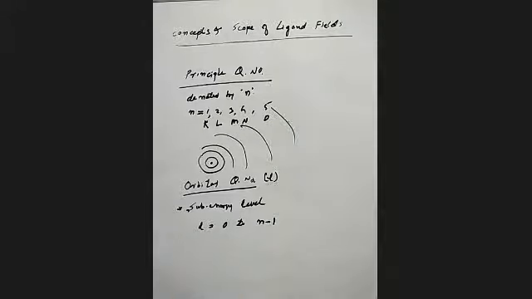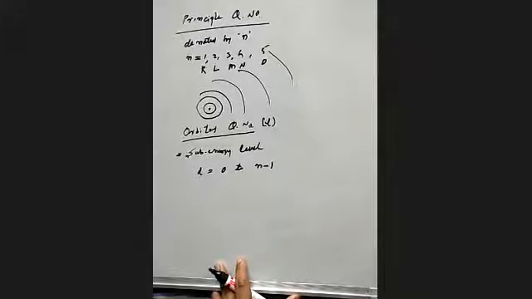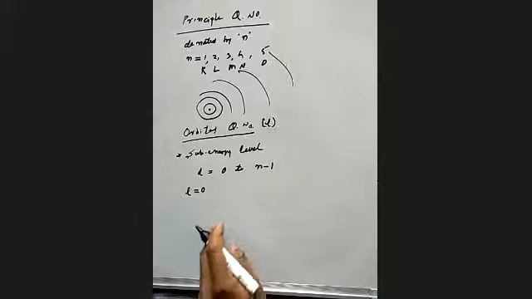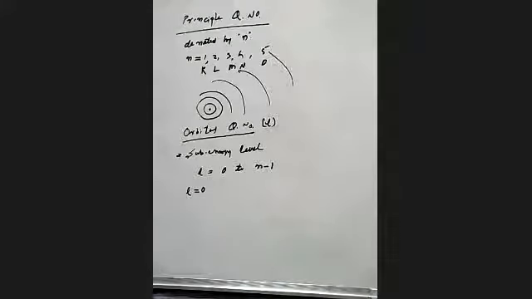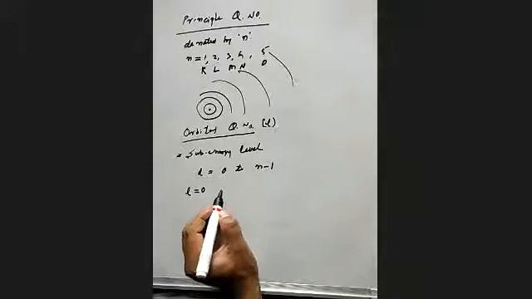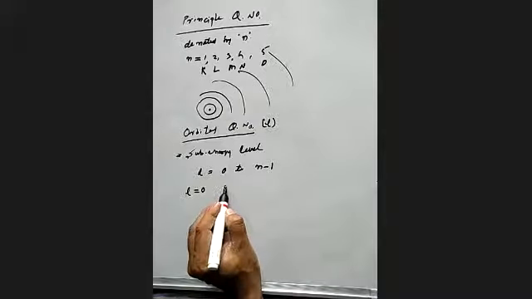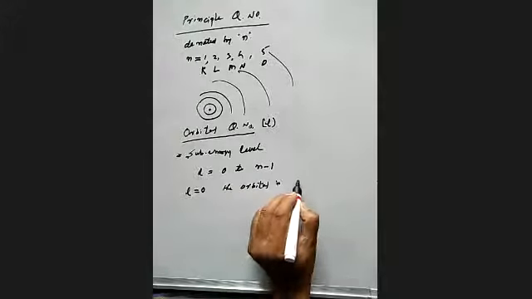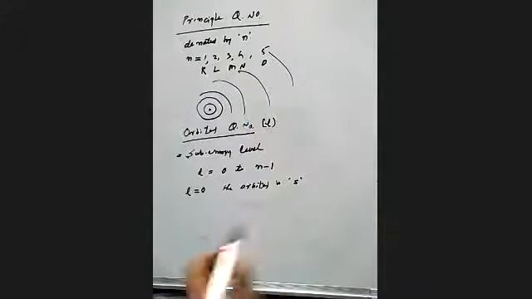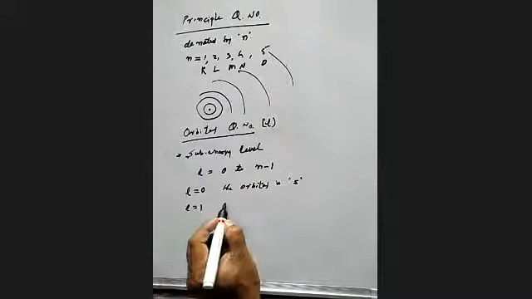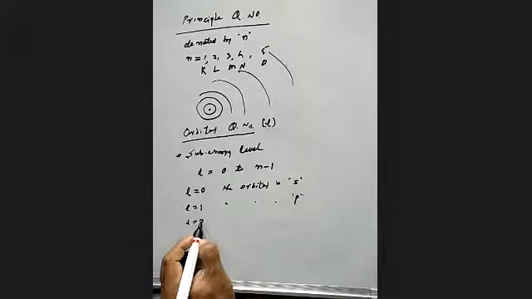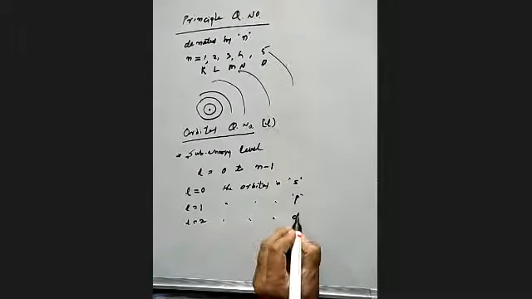Let us explore this idea to get clarity. Now see, when l equal to 0, you must remember this: the orbital is s, small s. When l equal to 1, just now we have seen, the orbital is p, small p. When l equal to 2, the orbital is d.